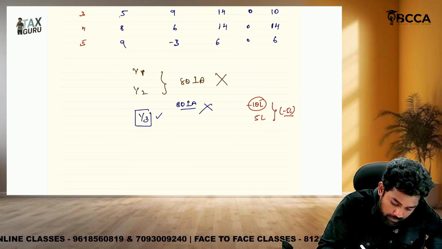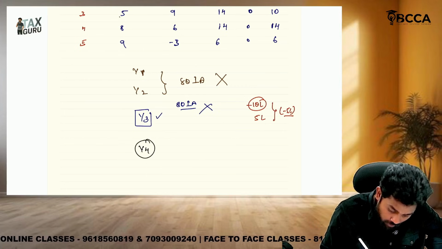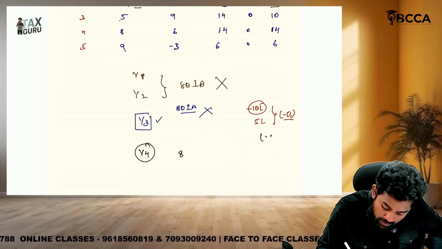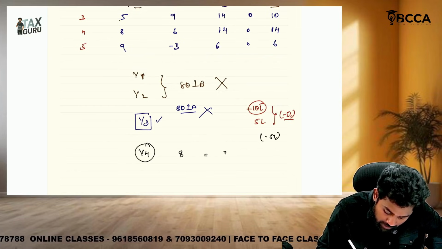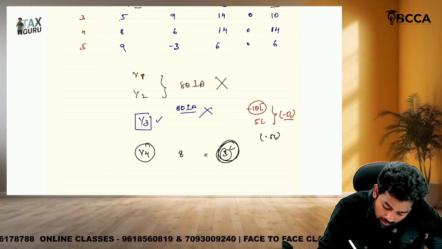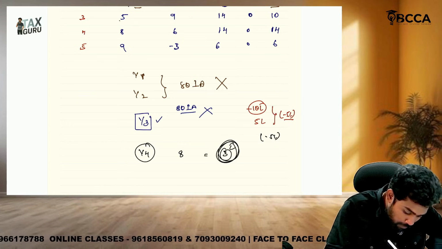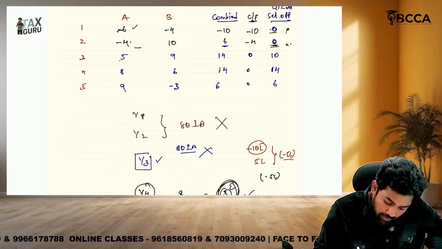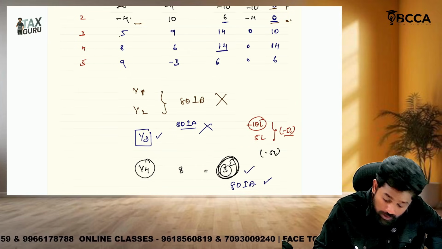Not available. Year 4. Year 4, how much profit do they have? 8. And the brought forward is how much? 5. If you set off, how much is there? 3. Okay. So year 4 they will get 80IA deduction, how much? 3 lakhs. Which is less than even the gross total income.